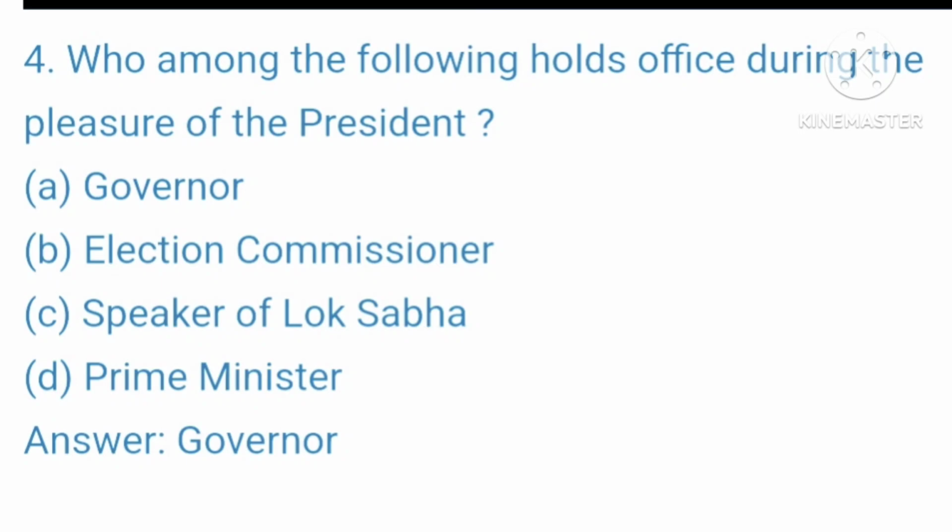Question 4. Who among the following holds office during the pleasure of the President? आपकी ऑप्शन है A Governor, B Election Commissioner, C Speaker of Lok Sabha, D Prime Minister. Your right answer is Governor.